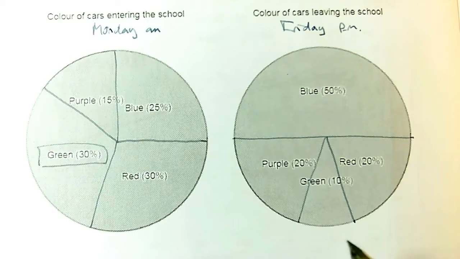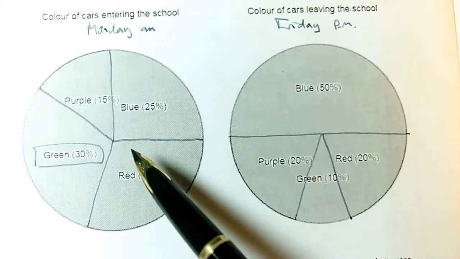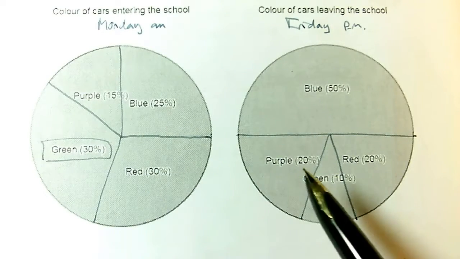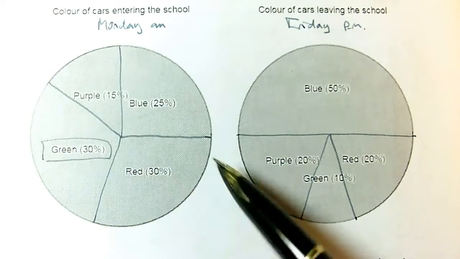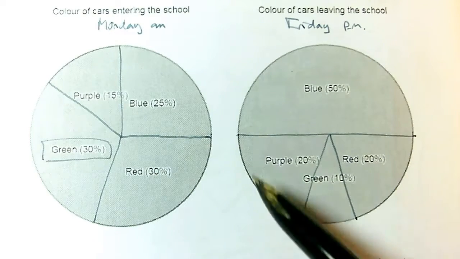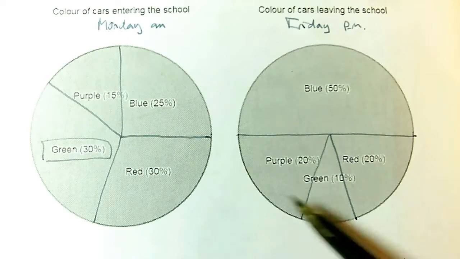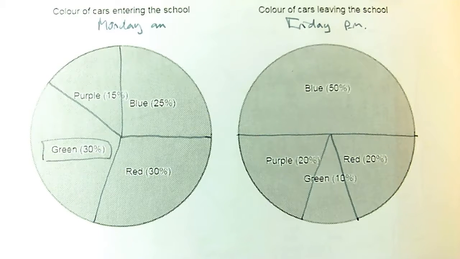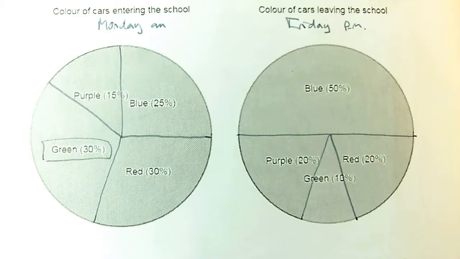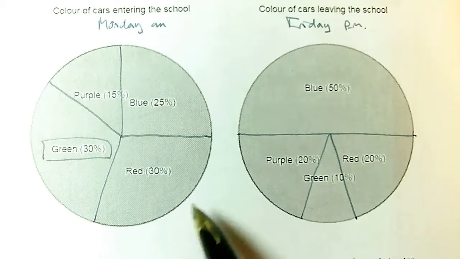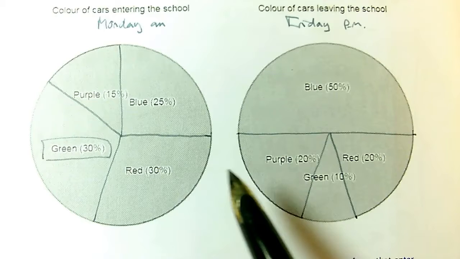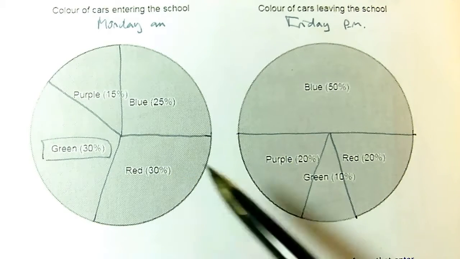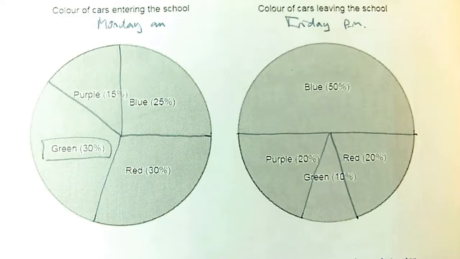The other thing you can say is that really, if these were different total numbers of cars, then that should be reflected in the size of the whole. Each whole is divided up into the correct percentages, but if this whole represents a smaller number of cars, then the circle should really be smaller with its area in proportion. That's called proportional pie charts. They're not specifically on the spec, but it is a way that the impression could be misleading. This is giving the impression that on Friday there are a similar number of cars to Monday. That may not be true.